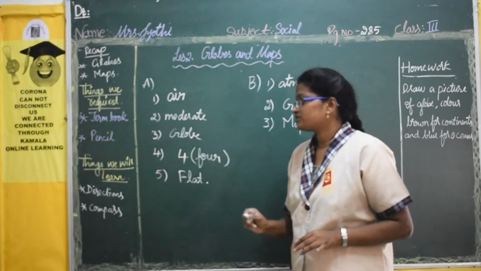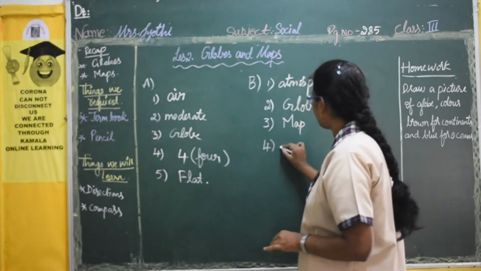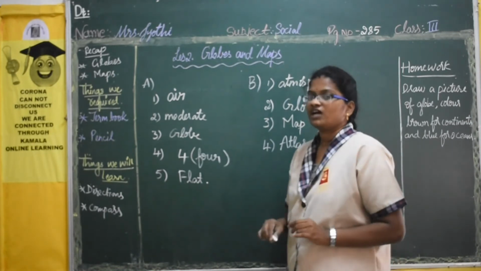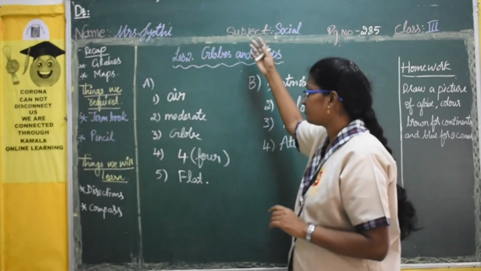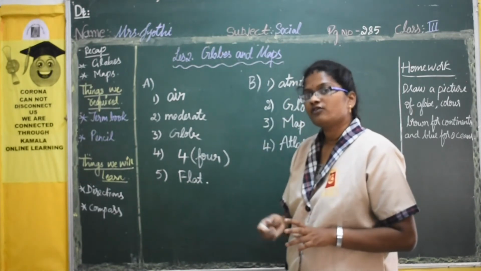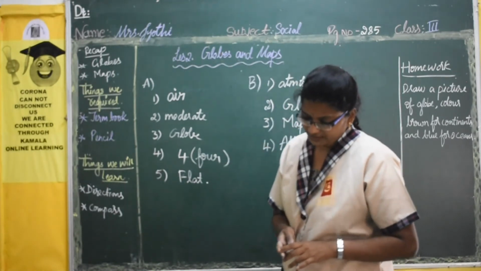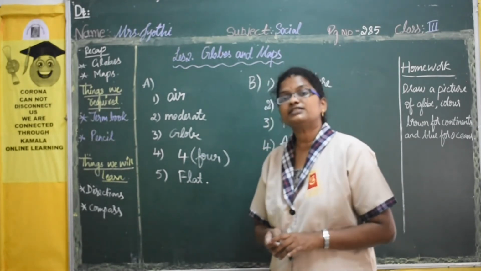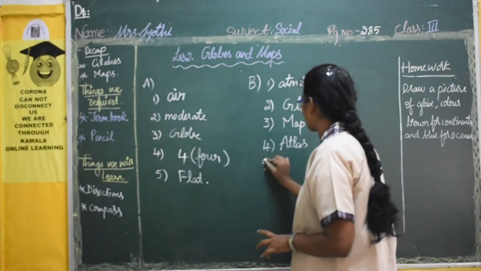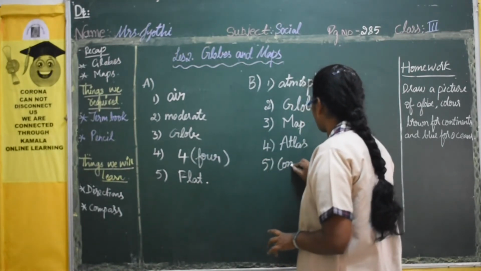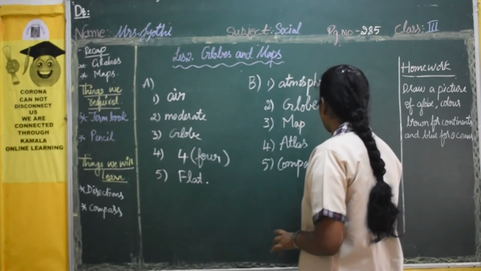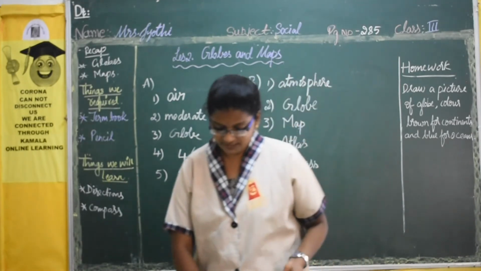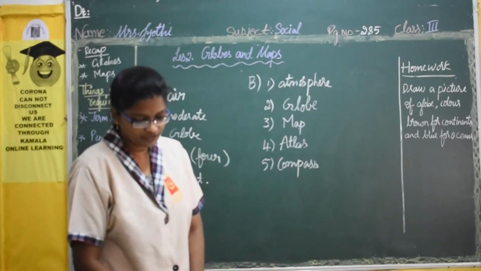A book of maps is called an atlas. And if only one huge map is there, which we hang on the wall, we call it a wall map. Then the last one, an instrument used by sailors to find out the directions. It is a compass. The next bit you have question and answers that I will send you in the next class.